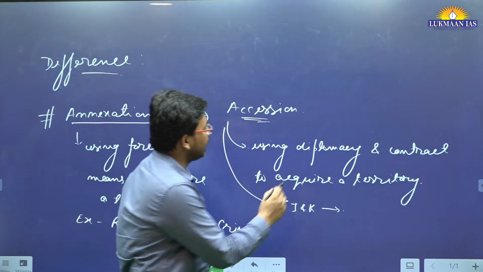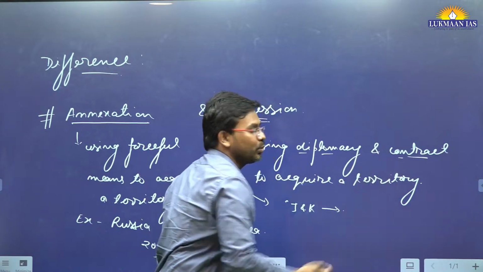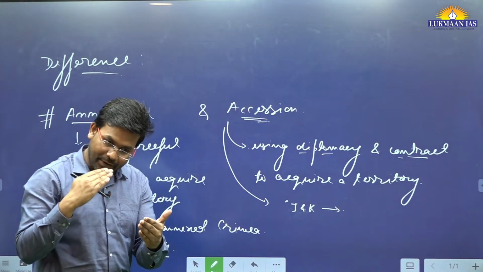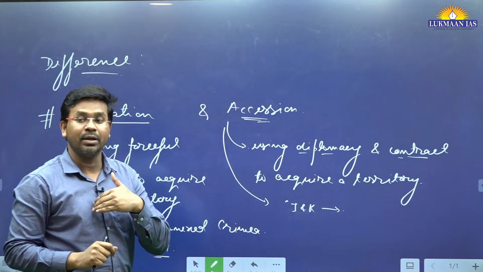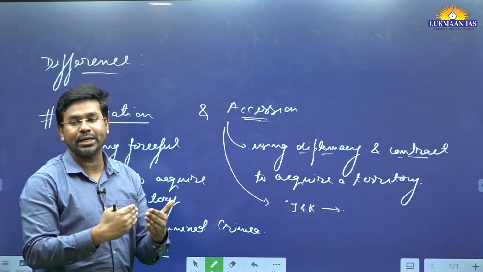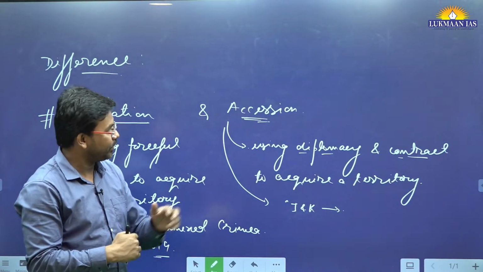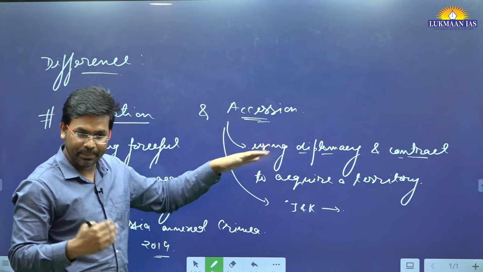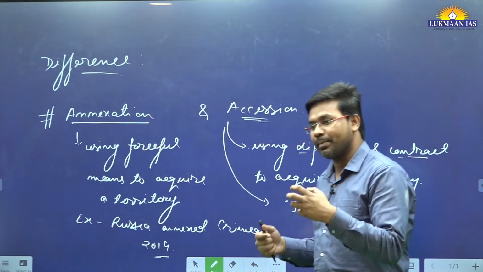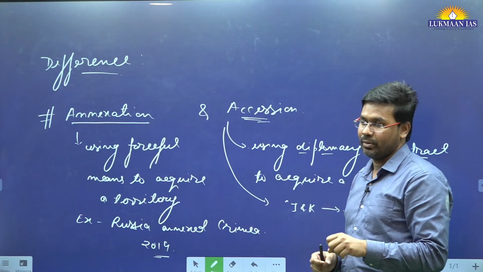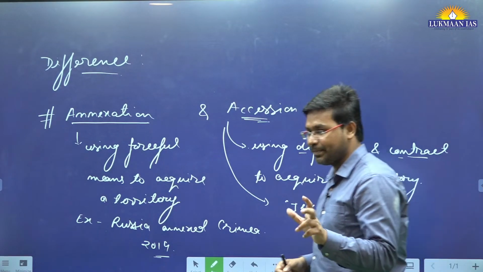They used diplomacy and contract: they drafted and signed a proper contract, and took a long time to negotiate about Article 370 at that time. So that is accession. Accession means you're willfully joining. Annexation means somebody is acquiring you forcefully. This is the basic difference.